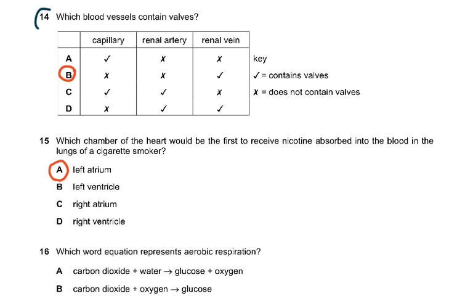Next. Question 14. Which blood vessels contain valves? We all know that it's only the veins which contain valves. V for vein, V for valves. So this was the only correct answer and that was B.